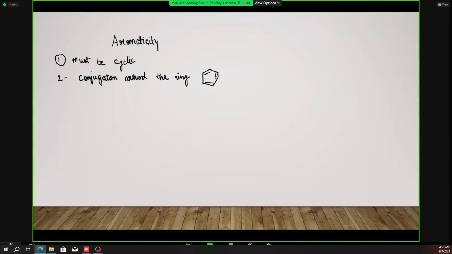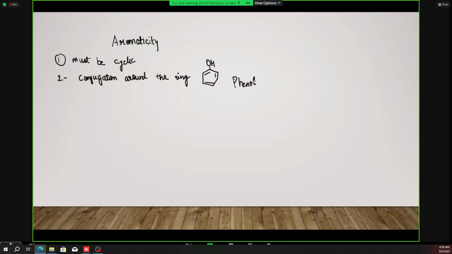Conjugation, in terms of electrons, simply means that the electrons are able to transfer from one carbon atom to the other carbon atom easily. So they can simply travel all around the ring. So that is conjugation. And another example: this is the benzene ring, and when you add OH, the hydroxyl group, it becomes phenol.